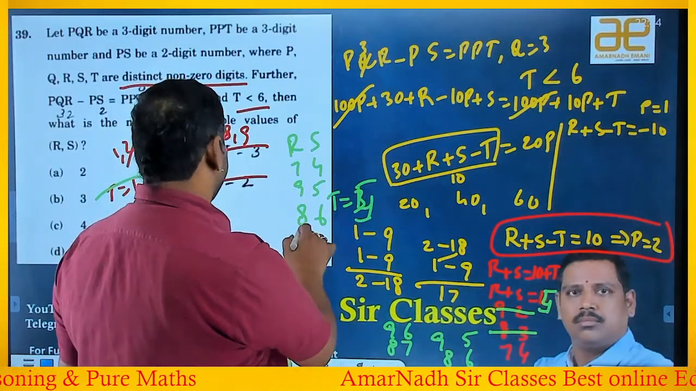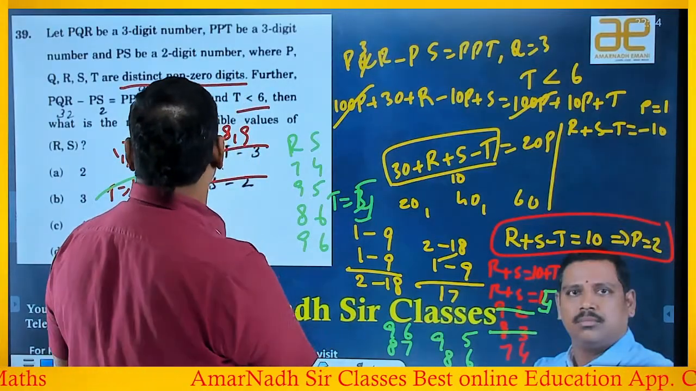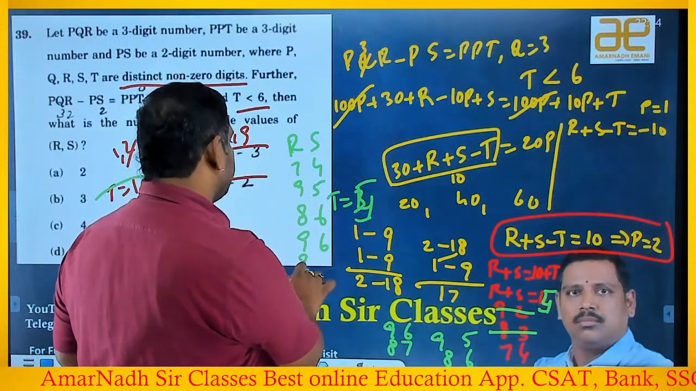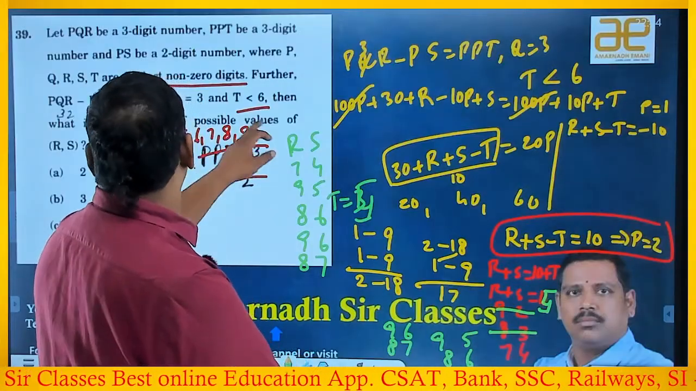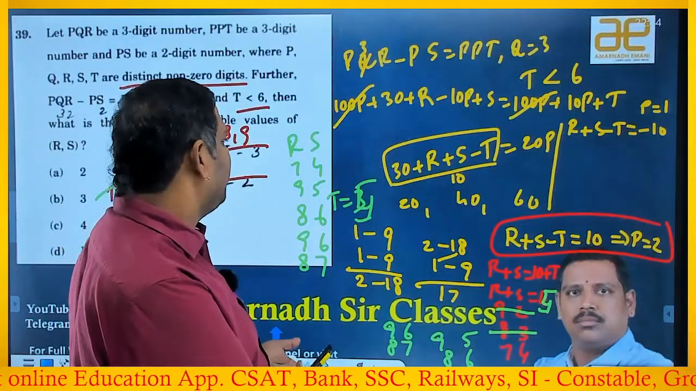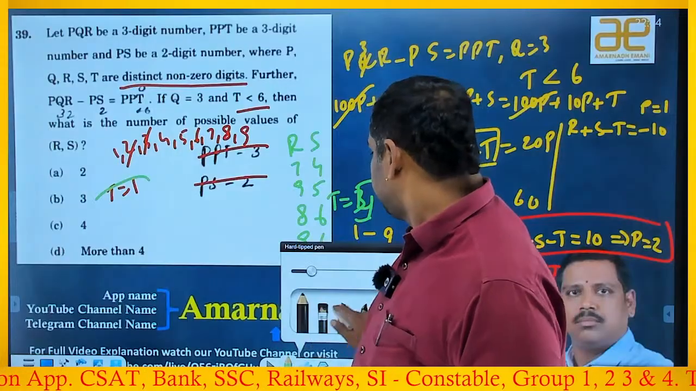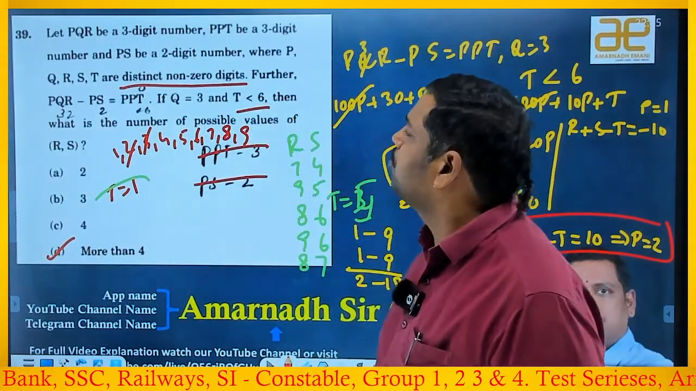So R and S, 9 and 6 both are vacant, right? 9 and 6 are vacant because T is taking 5 only. Okay, 8 and 7 also vacant, right? So what is the number of possible values of R and S? He is asking 1, 2, 3, 4, 5. Already I got 5 values. How many possibilities I got? 5 possibilities means answer I can conclude it directly. It is more than 4. What's the answer here? More than 4.